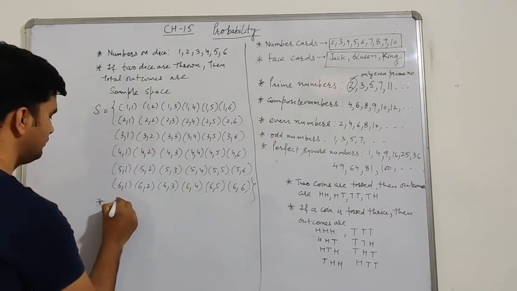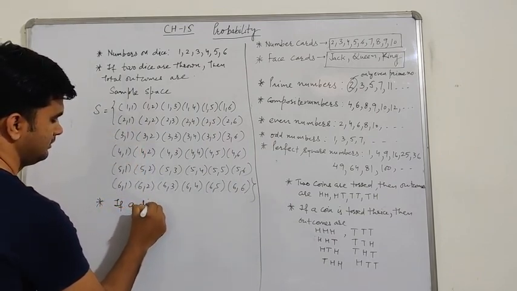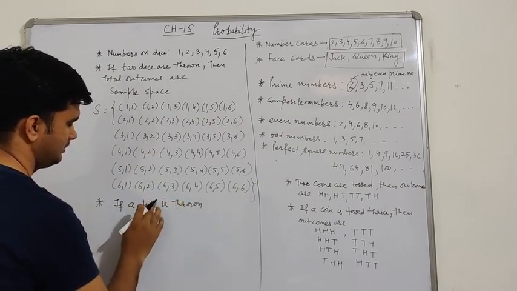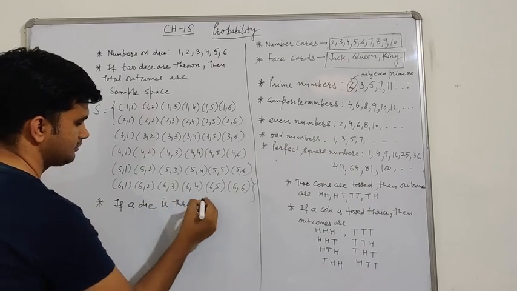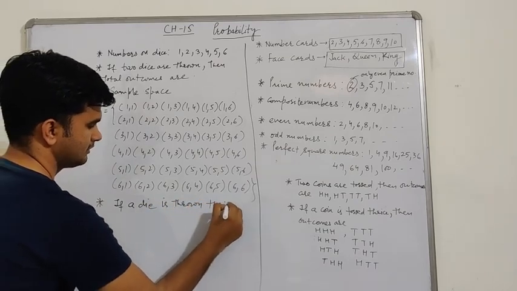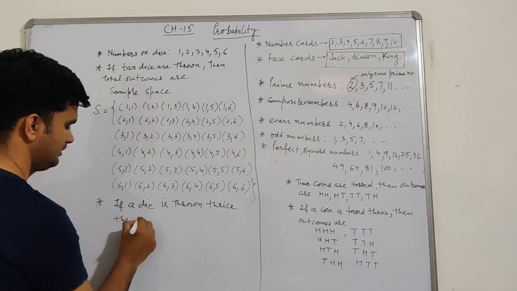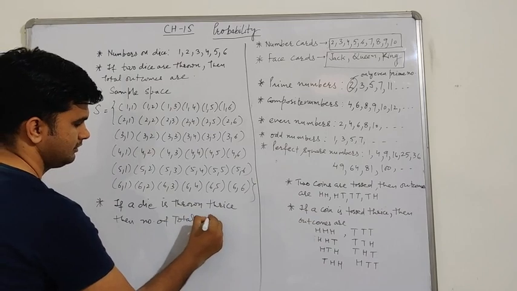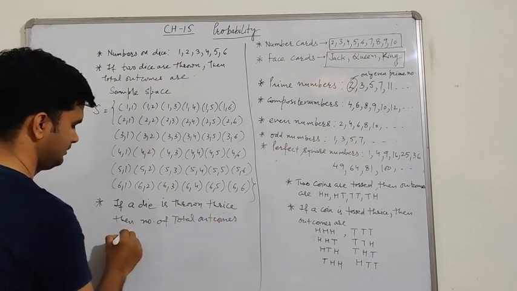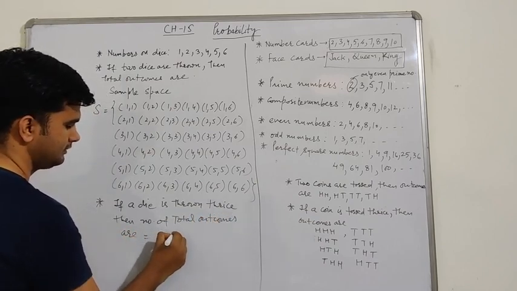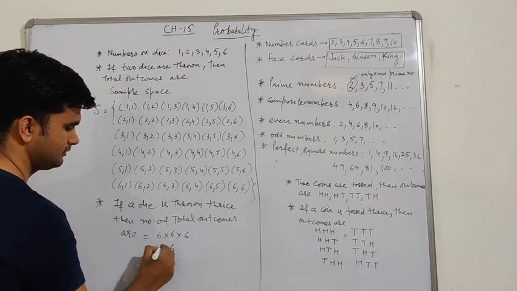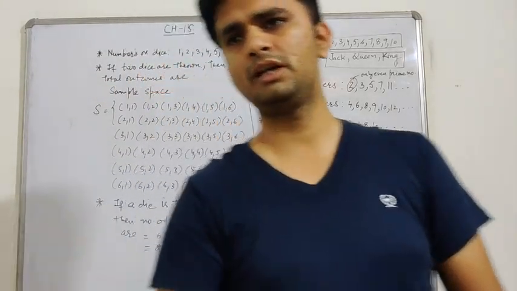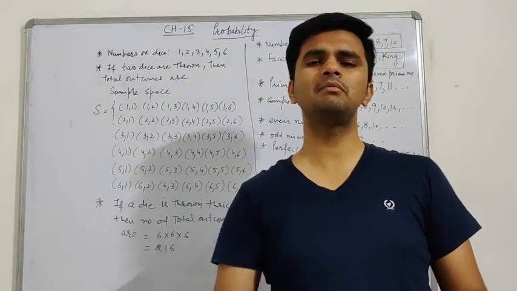If a dice is thrown thrice, then the total outcomes are 6 into 6 into 6, 216.